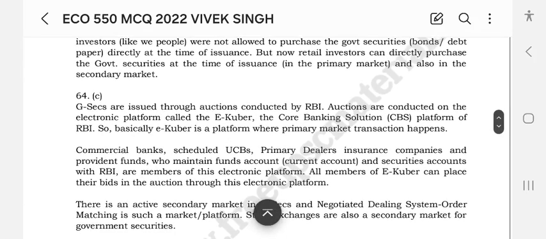Stock exchanges can also be a secondary market for government securities. G-Secs are issued through auctions conducted by the RBI. Auctions are conducted on the electronic platform called e-Kuber, the core banking solution CBS platform of RBI. So basically, e-Kuber is a platform where primary market transactions happen.